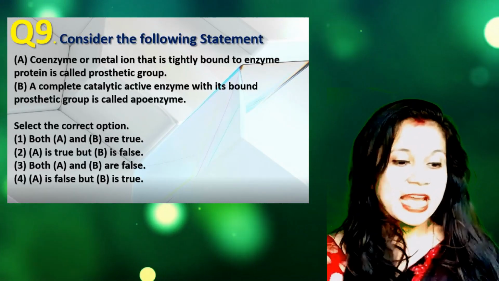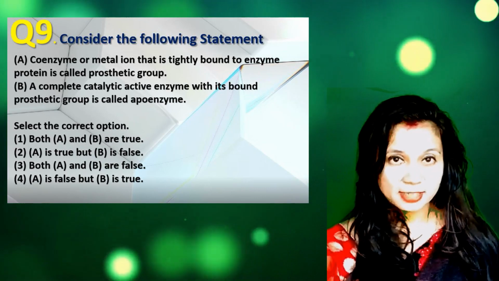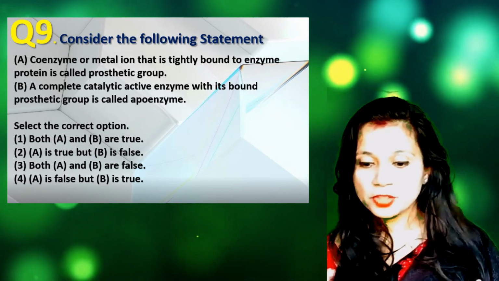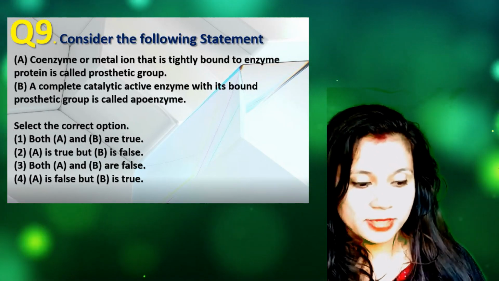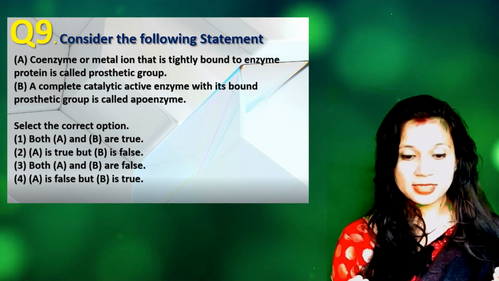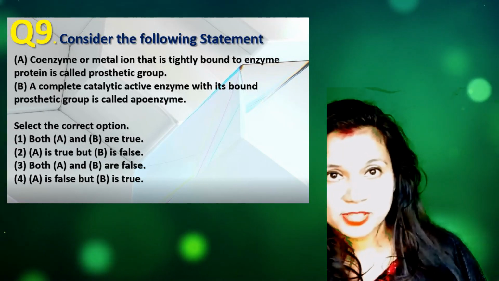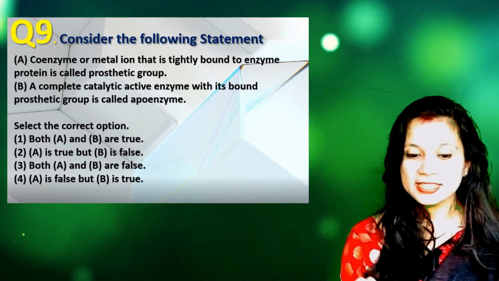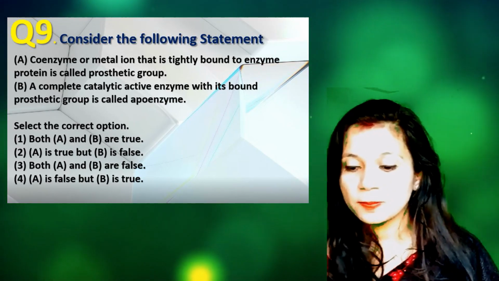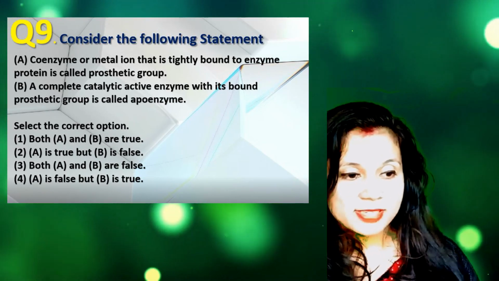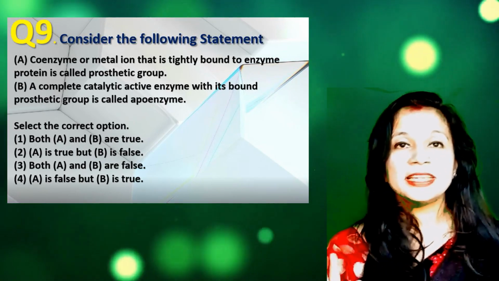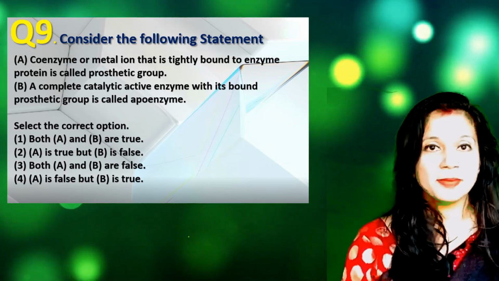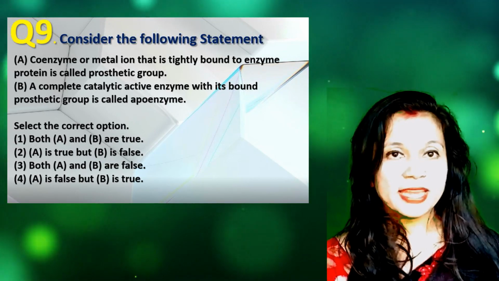Moving on to question number 9. Consider the following statements. Statement number A. Coenzyme or metal ion that is tightly bound to enzyme protein is called prosthetic group. Yes, coenzyme or metal ion that is tightly bound to enzyme protein is called as the prosthetic group. This is true. Second statement number B is a complete catalytic active enzyme with its bound prosthetic group is called apoenzyme. In question number 6, I have already described that the completely catalytic active enzyme that is called as holoenzyme, which consists of apoenzyme plus another cofactor. So statement number B is wrong.